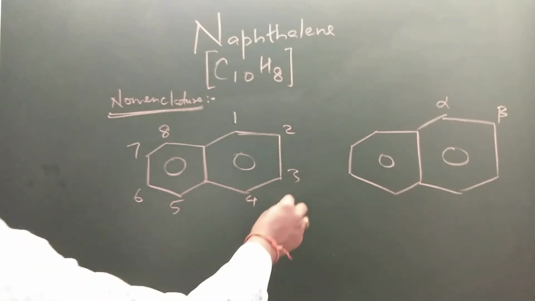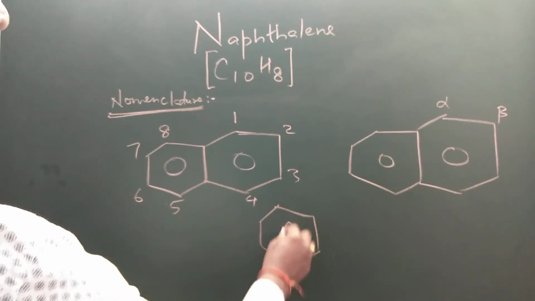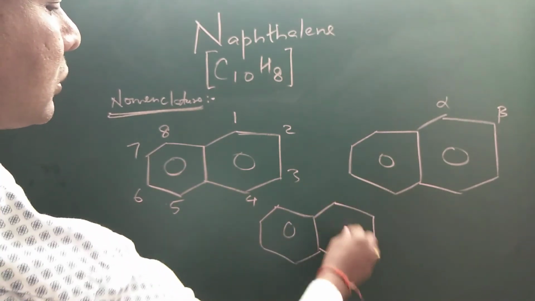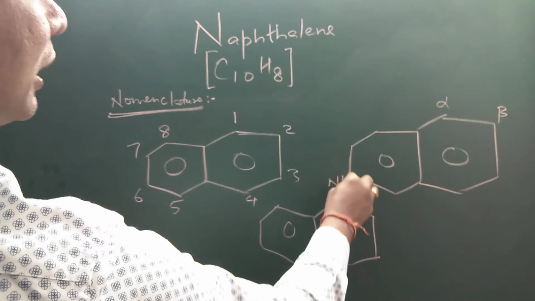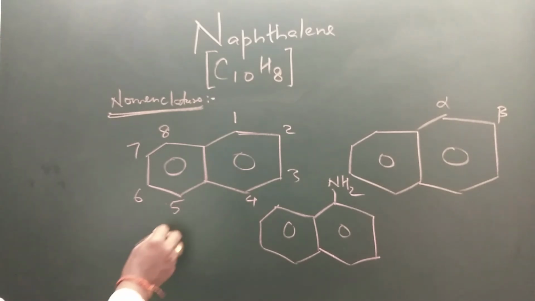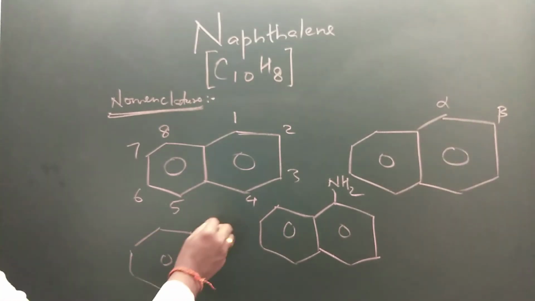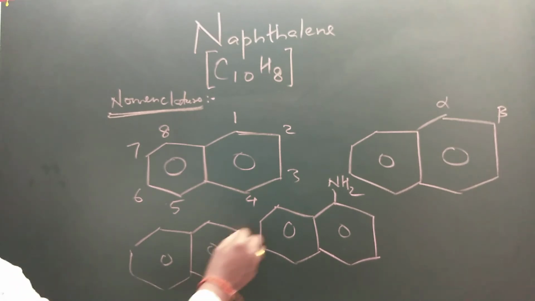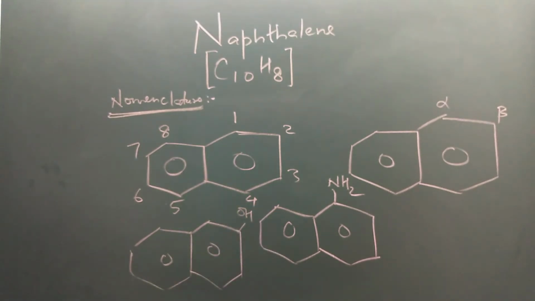If the alpha position has an NH2 group, then it is called 1-naphthylamine. If the beta position has an OH group, then it is called 2-naphthol or beta-naphthol.